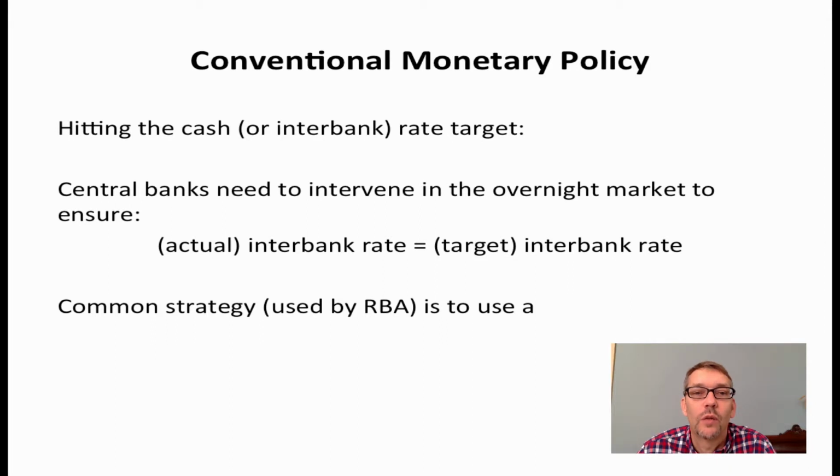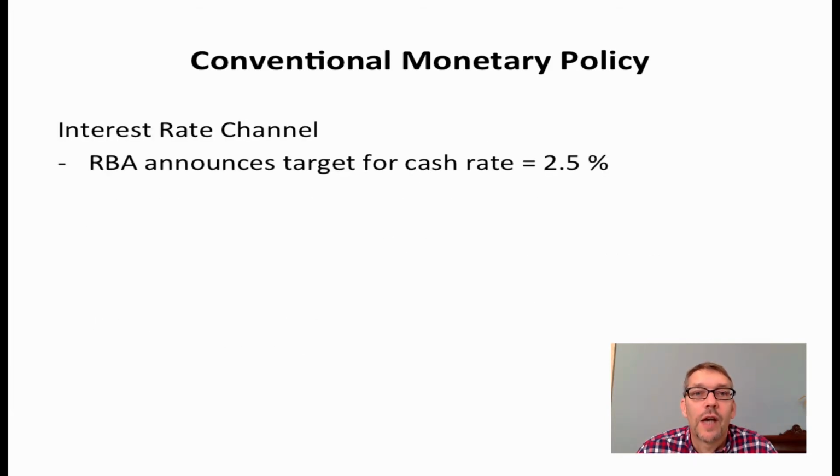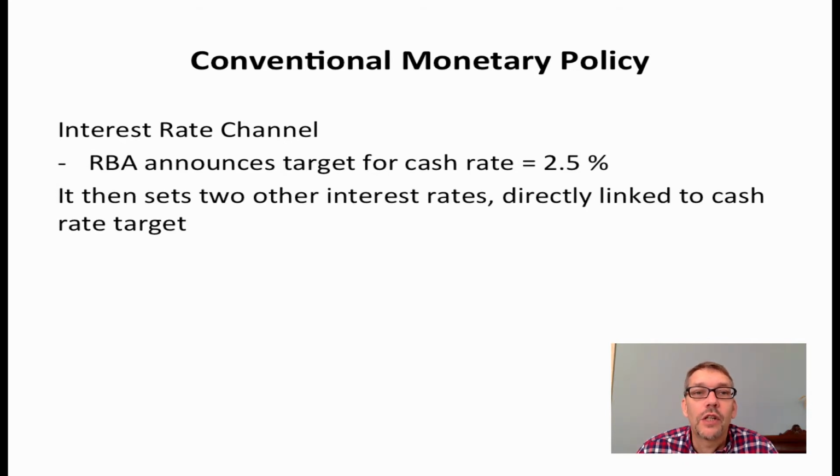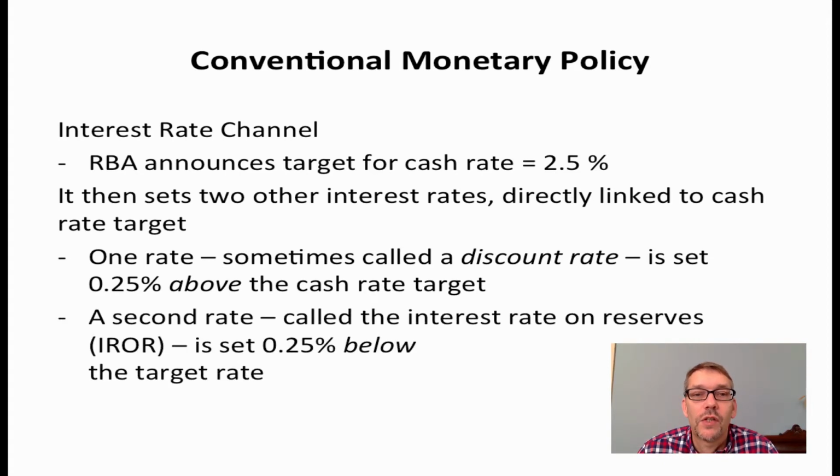A common strategy, and one that is currently used by the RBA, is to employ a channel or corridor system. Under its interest rate channel, the RBA announces a target value for the cash rate, let's say 2.5%. In addition, it sets two other interest rates which are directly linked to the cash rate target. One rate, sometimes called a discount rate, is set 0.25% above the cash rate target, and a second rate, called the interest rate on reserves, or IROR, is set 0.25% below the target rate.